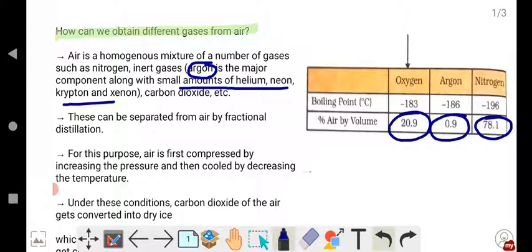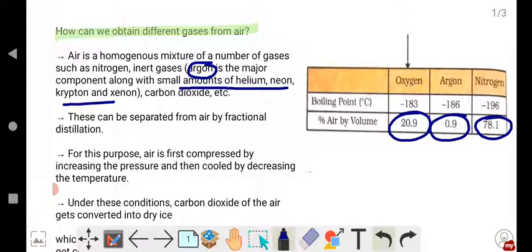But we know that oxygen is in the form of gas in the atmosphere. Then how do we get this liquid oxygen which is present in the hospital oxygen cylinder? From where do we get that liquid oxygen? Is there any shop which sells this liquid oxygen? No. Then how is this liquid oxygen derived? How do we get this?